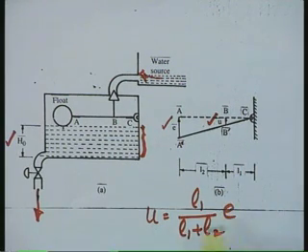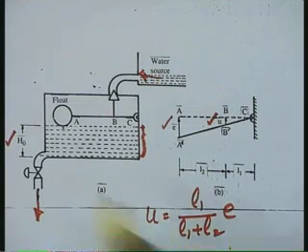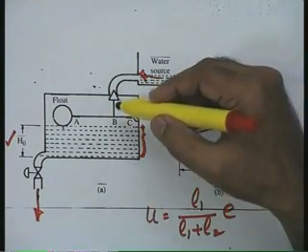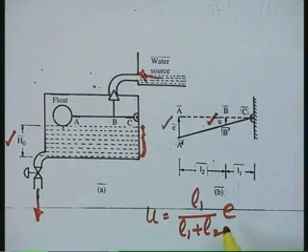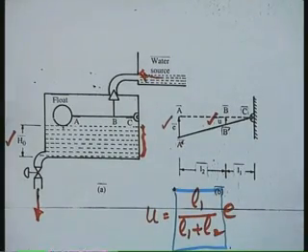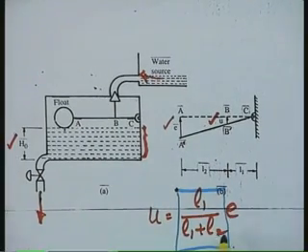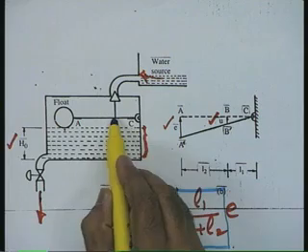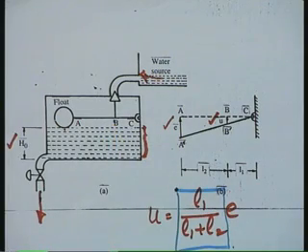So, you see that it is a proportional logic, that is, the controller controls the position of the valve proportional to the error signal, and this proportional constant, L1 over L1 plus L2, can easily be adjusted by adjusting the position of this particular point B.